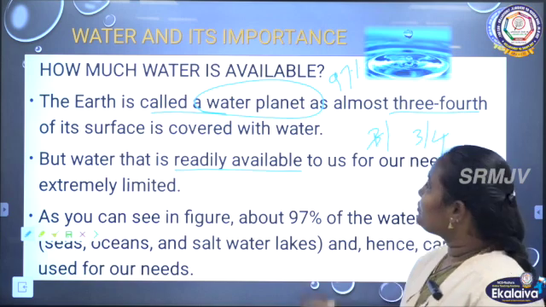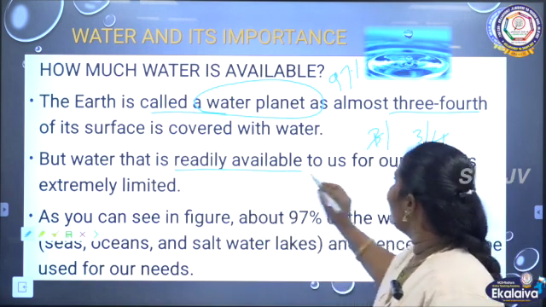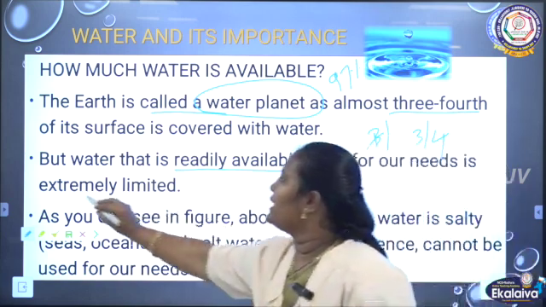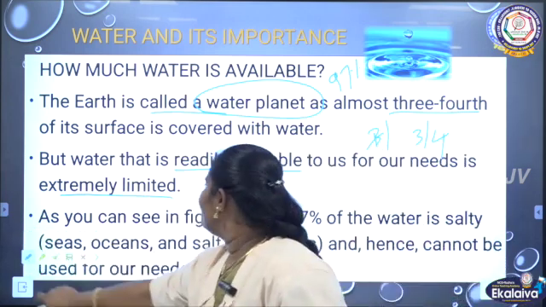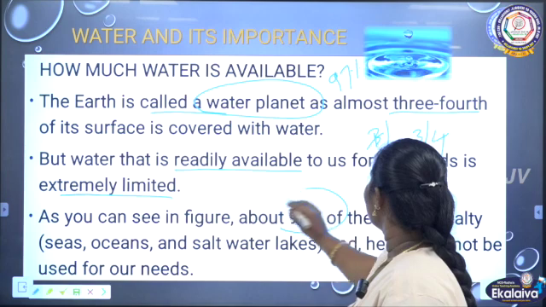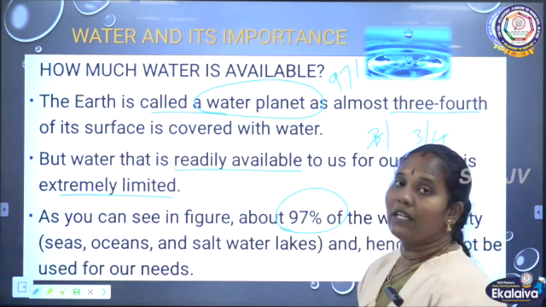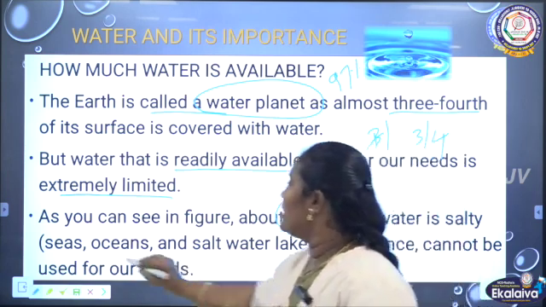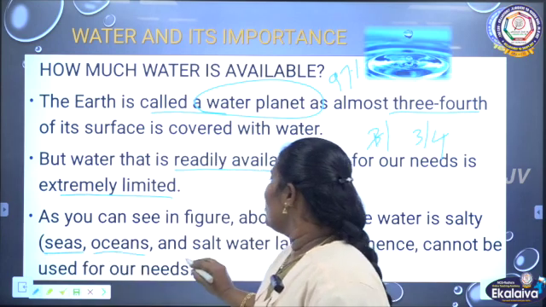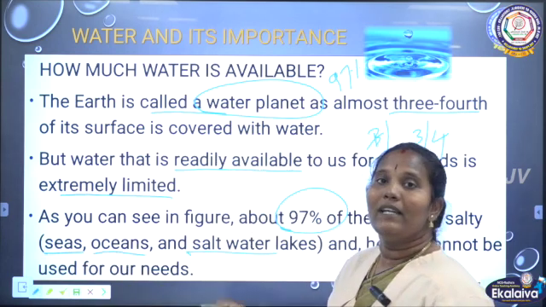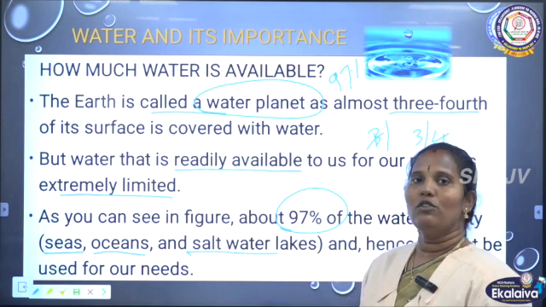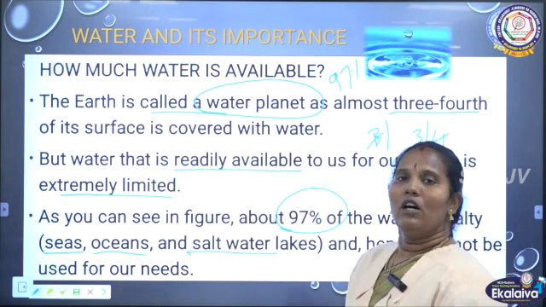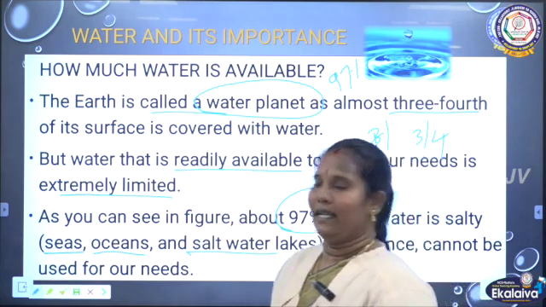Clear? See, the readily available water for us is a very limited amount. So 97% of the water is salty water. What are the salty water forms? We can see seas, oceans, and then lakes, salty lakes. These are all present on the earth in large amounts. So the salty water is not useful for our daily needs.